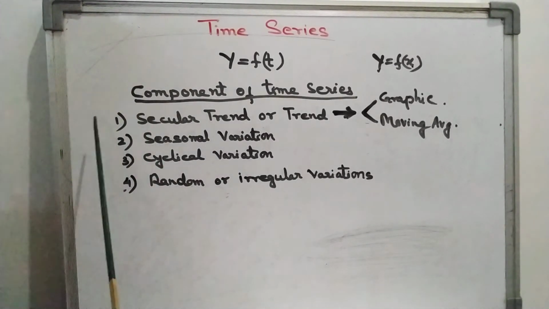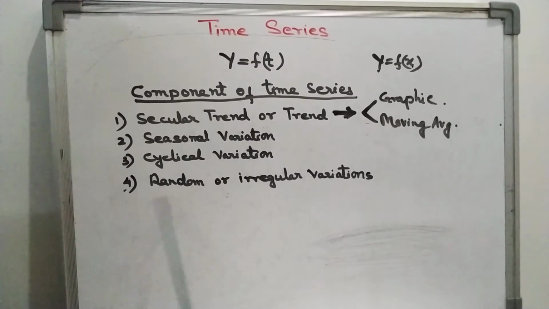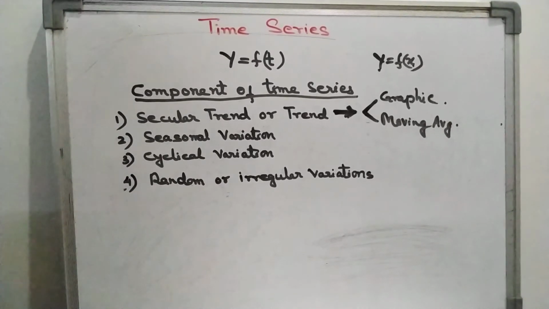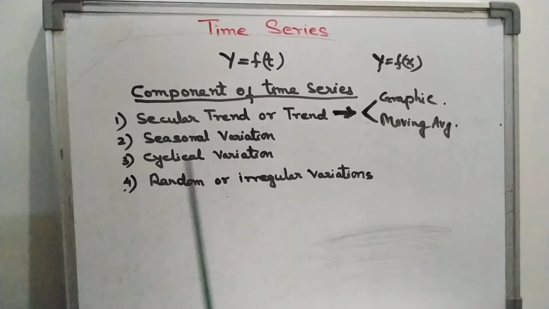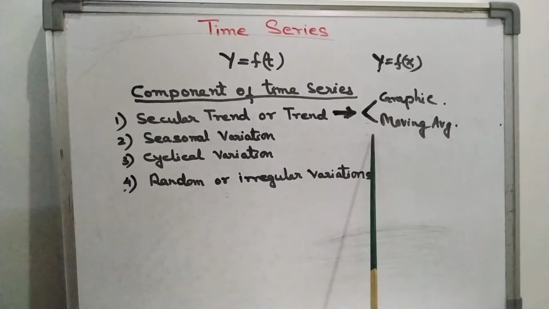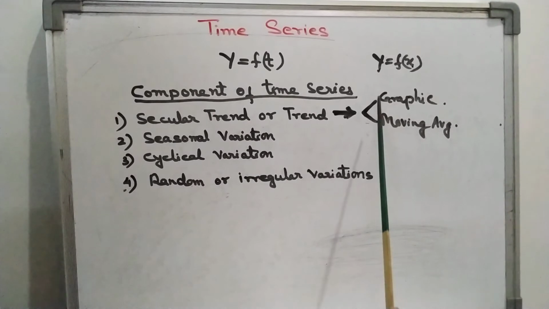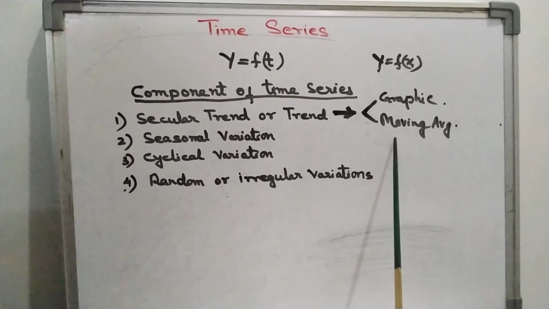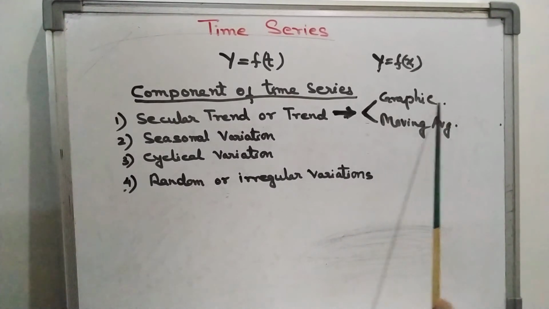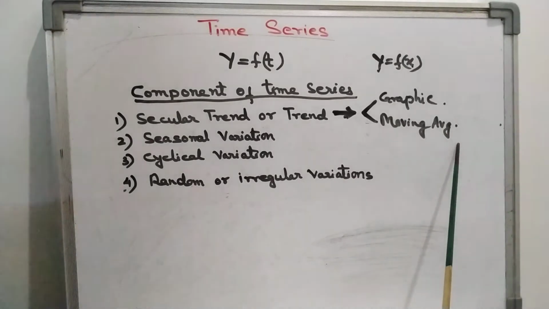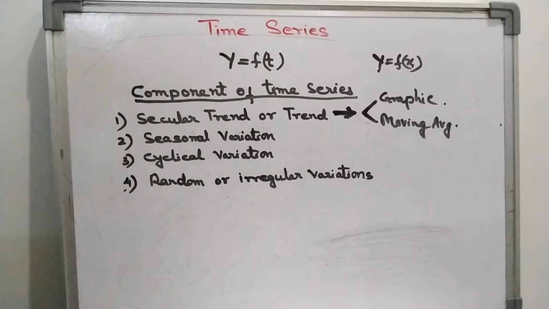So we will study in detail the components of time series, and after that the measurement of trend. Under that heading we will get these 2 methods: the graphic method and the moving average method, and then merits and demerits.